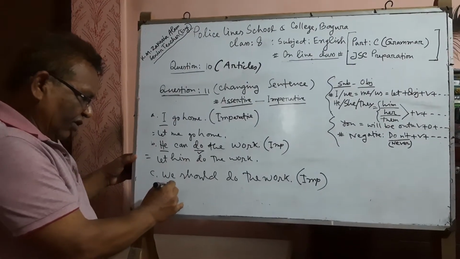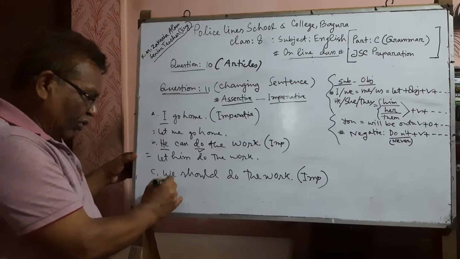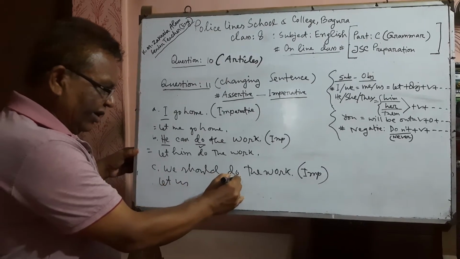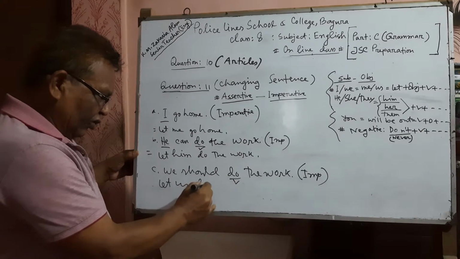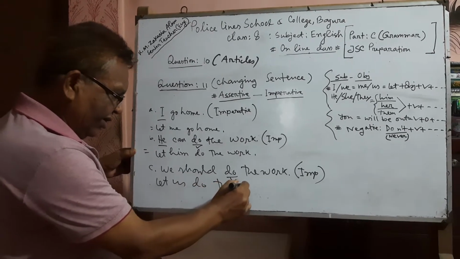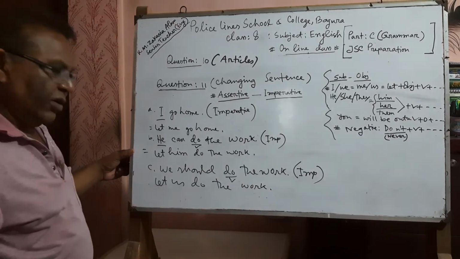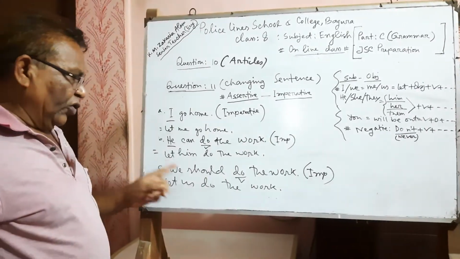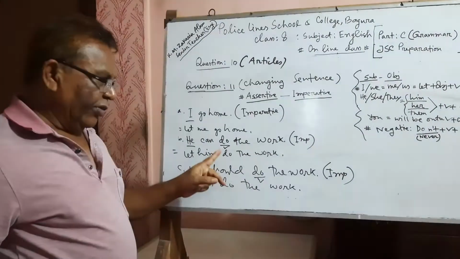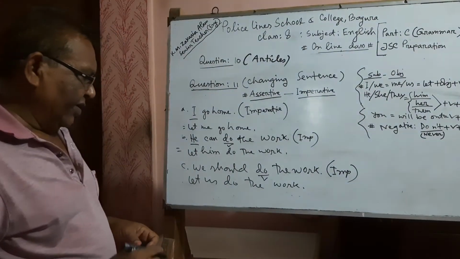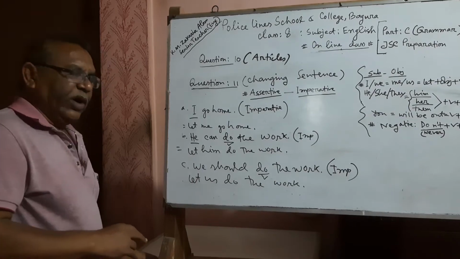So let plus object, we will become the object us, let us plus verb, here do is the verb. Let us do the work. Here should will be omitted to make an imperative sentence.